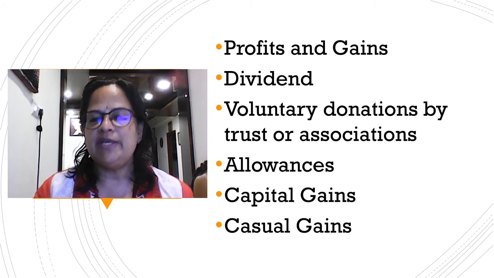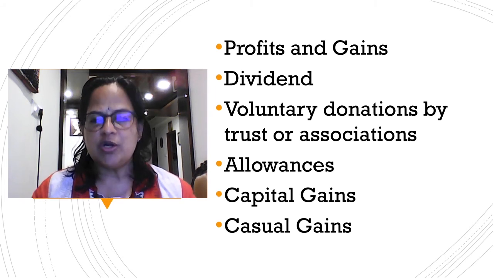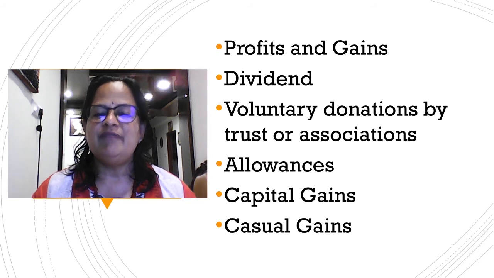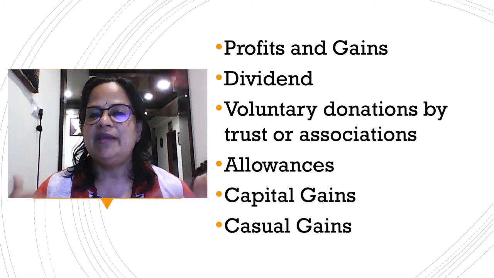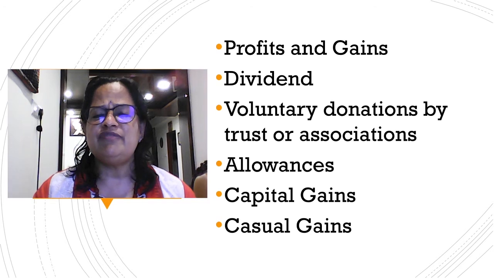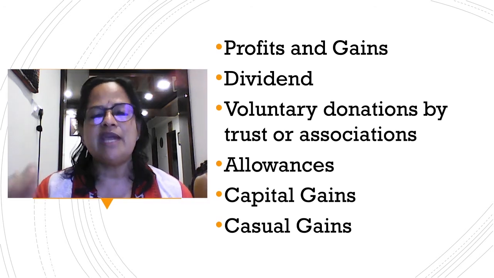Next is casual gain. Casual gain means it can be a lottery. Say I went to Dubai and I won a Dubai lottery. So it's a casual gain for me. I'm not going to get it every now and then. Once in my lifetime only I'll get a lottery. So that is the casual gain.